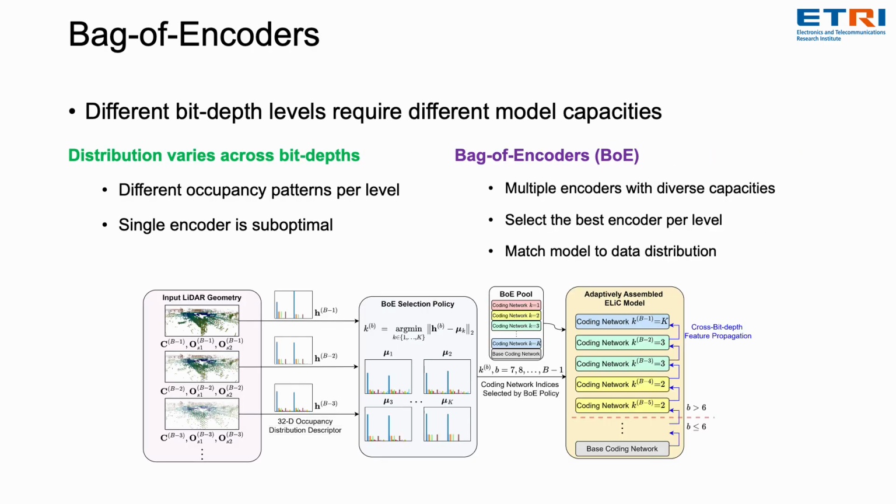Another challenge is that data distribution varies across bit depth levels. Each level has different occupancy patterns, so a single encoder cannot perform optimally. Different bit depth levels require different model capacities. To address this, we introduce a Bag-of-Encoders. We prepare multiple encoders and select the most suitable one for each level. This allows the model to better adapt to varying distributions.